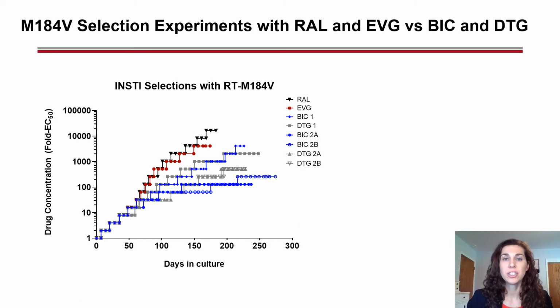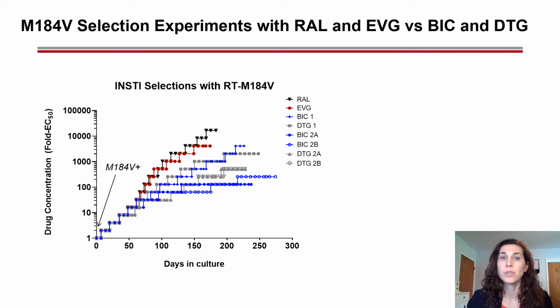Moving on to BIC and DTG, we started 2 independent selection experiments for each drug, the second of which we split into 2 cultures halfway through, which we call 2A and 2B. Overall, BIC and DTG took longer to step up drug concentrations than RAL and EVG, consistent with BIC and DTG having higher resistance barriers. And the BIC and DTG selections were continued for over 200 days.